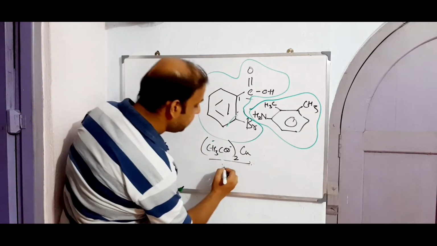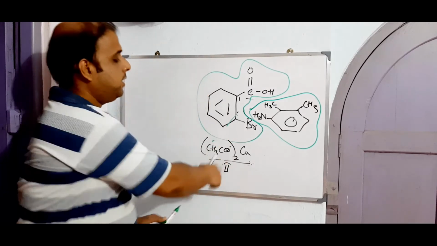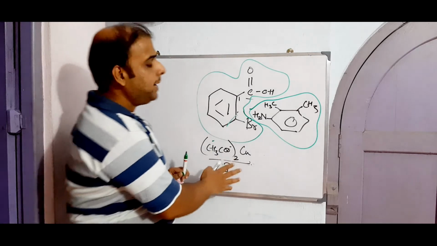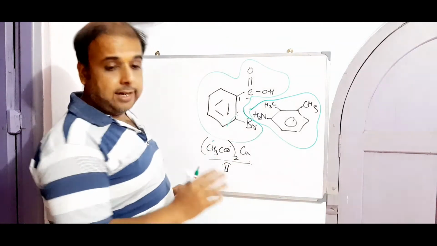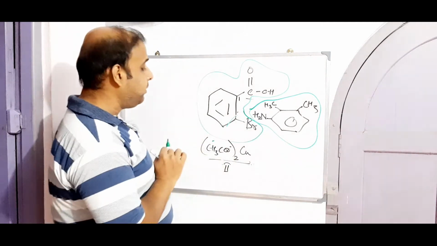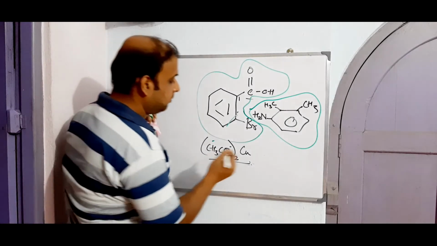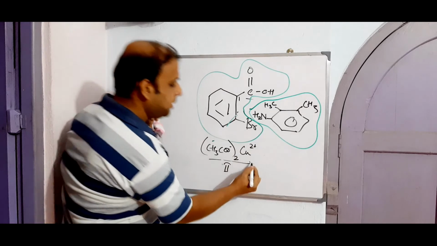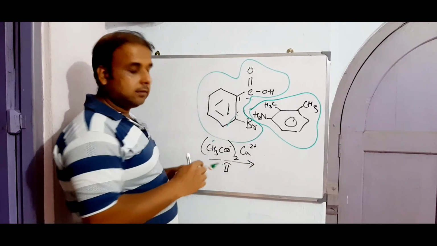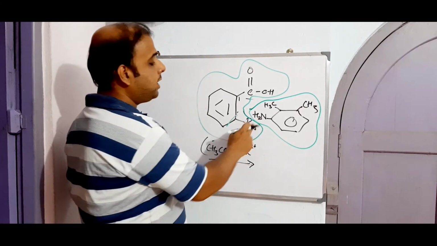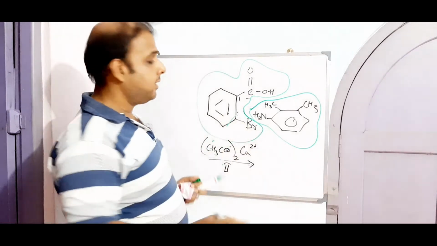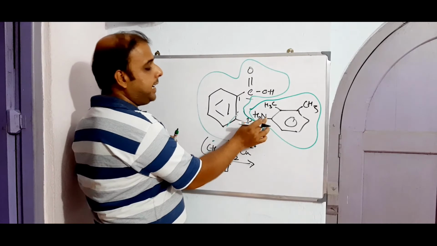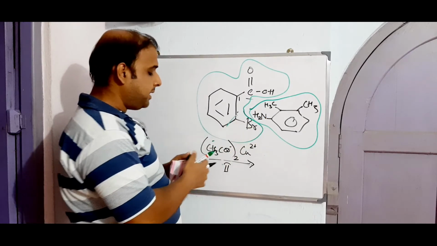So in presence of copper acetate, copper 2 acetate, what exactly are we trying to do? This is your Cu 2 plus. So in presence of this particular reagent, what will happen? Hydrogen and bromine will leave, and before leaving, they will connect the NH to this phenyl. So this is happening here.